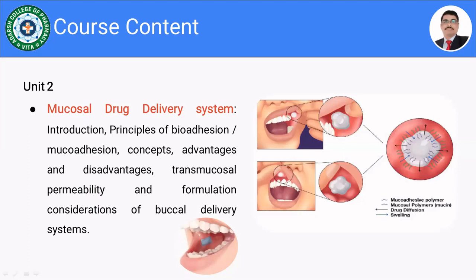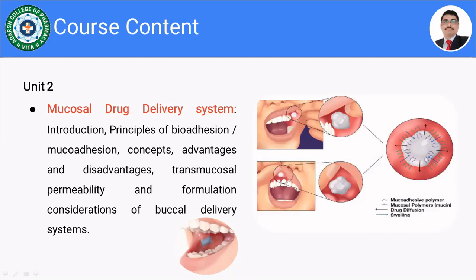So specifically in this chapter, we are going to discuss the background. We are going to discuss the principles of bioadhesion and mucoadhesion, theories of bioadhesion and mucoadhesion, then various concepts, advantages and disadvantages.